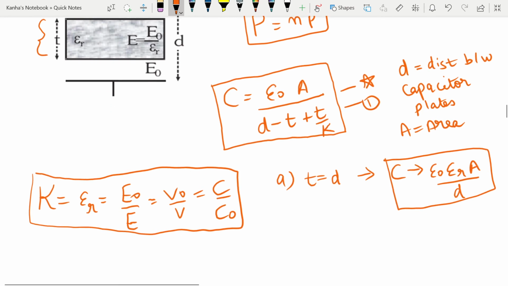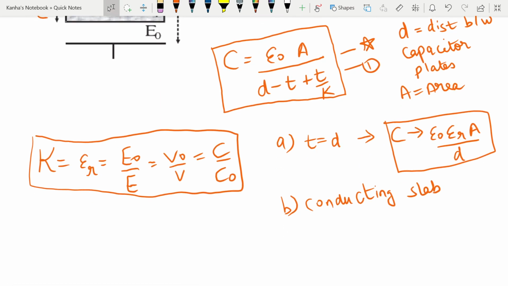The next case that is generally asked is if the capacitor is partially filled by a conducting slab. For a conducting slab instead of a normal dielectric slab, epsilon r is equal to infinity.